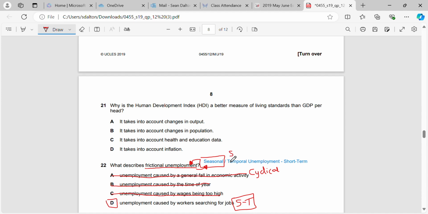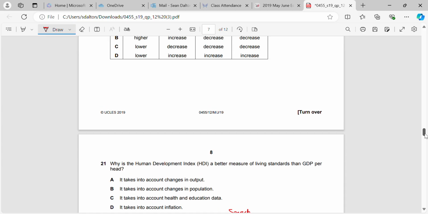Sometimes we also call this search unemployment. Okay, they're searching for a new job, and when they get a new job, then they're going to take it. It's nothing to do with their skills being affected or a lack of aggregate demand in the economy, which would be more serious effects.